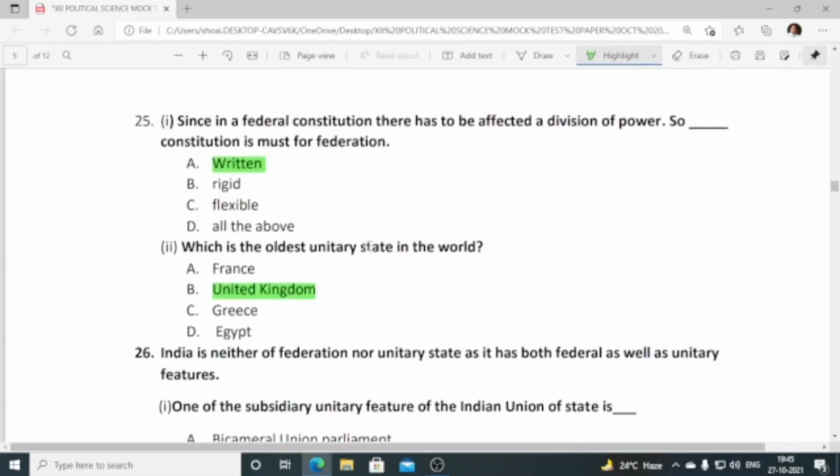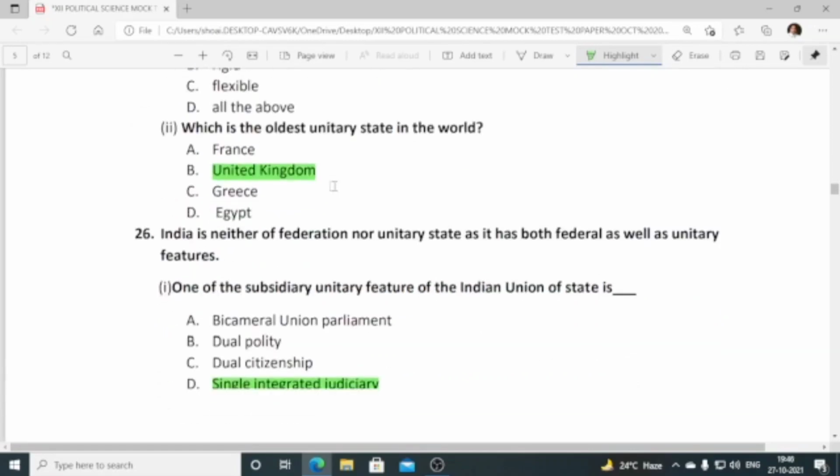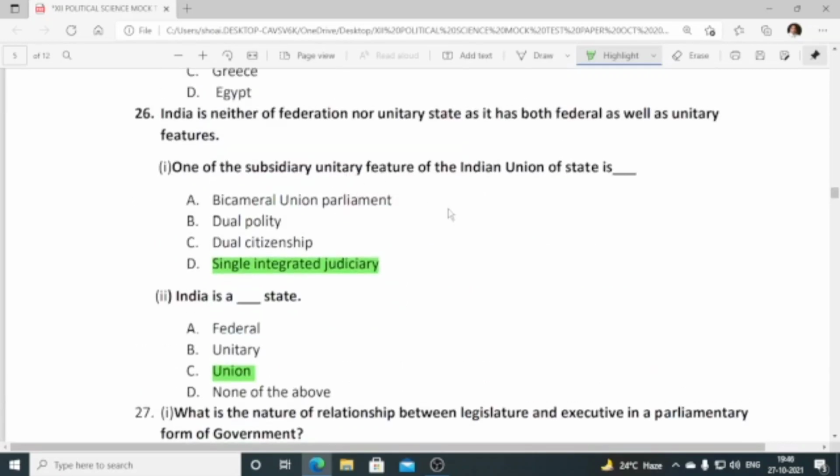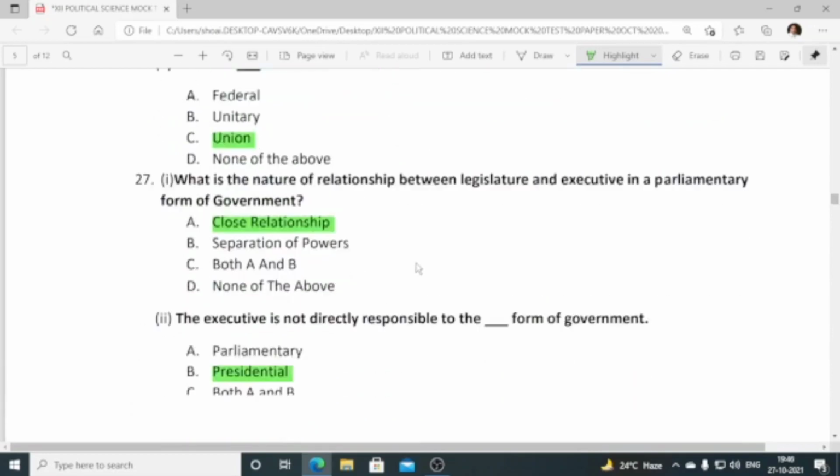Then number 25, since in a federal constitution there has to be an effective division of power, a dash constitution is a must for a federation, so a written constitution. Okay, number 2, which is the oldest unitary state in the world? B, United Kingdom. Number 26, India is neither a federation nor a unitary state, as it has both federal as well as unitary features. One of the subsidiary unitary features of the Indian Union of States is a single integrated judiciary. D is the correct option.